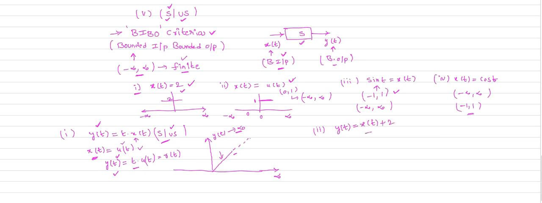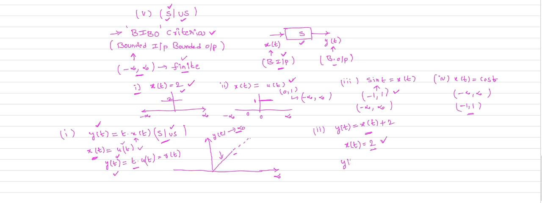If I take the system described by this equation, is this system a bounded system or unbounded system? For that you need to apply a bounded input. So what is your bounded input? Let us apply a bounded input like this. X of t equal to 2 is a bounded input signal.